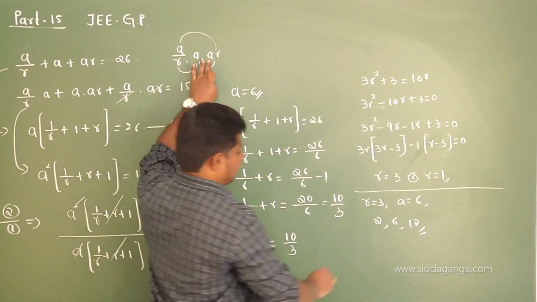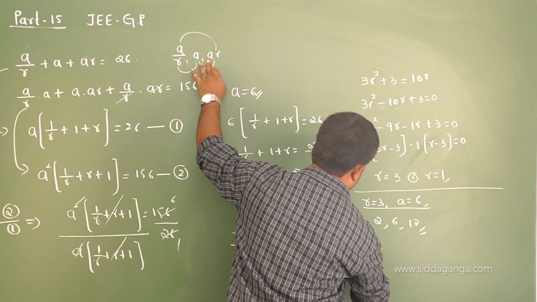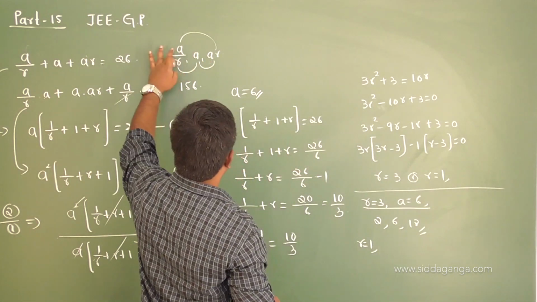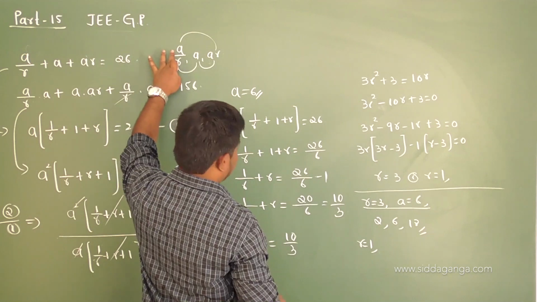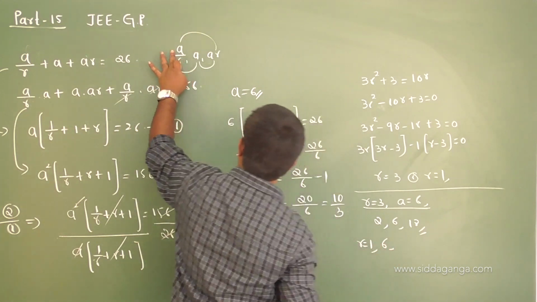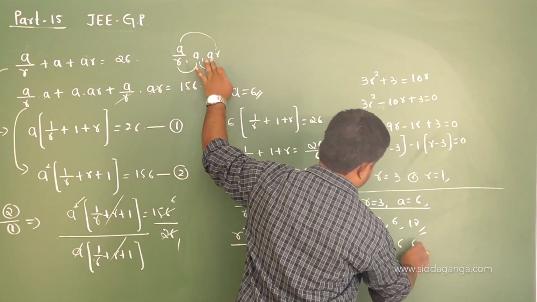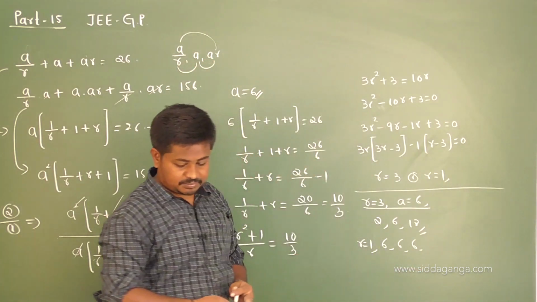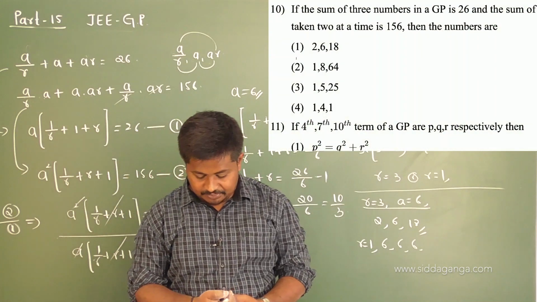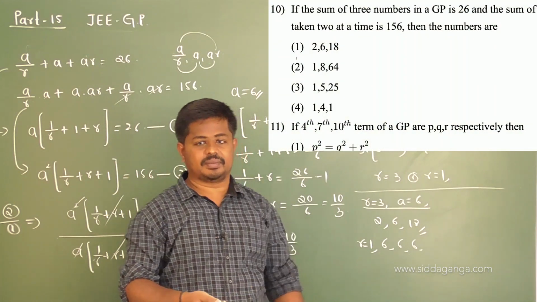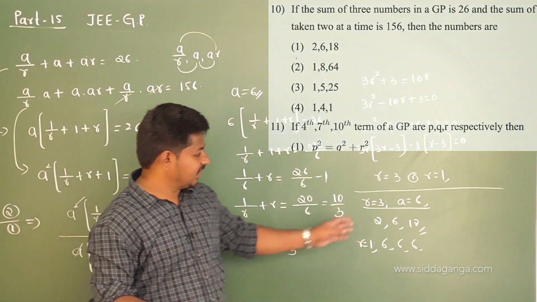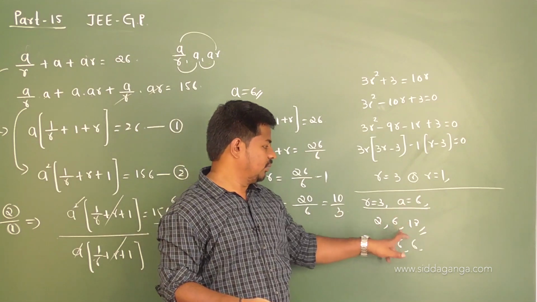And when r is 1, you get the terms 6 by 1, 6, and a is 6, and this is also 6. So the first option, 2, 6, 18, is the correct one.